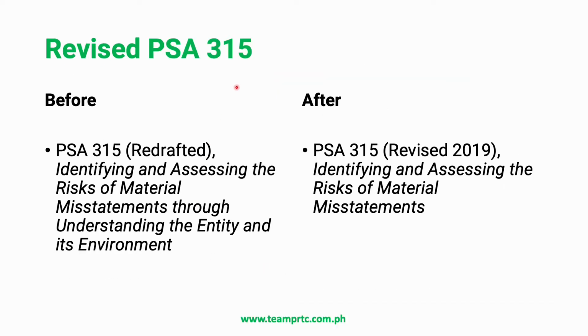Now, for the old or previous version, the title was PSA 315 Redrafted, Identifying and Assessing the Risks of Material Misstatements Through an Understanding of the Entity and its Environment. But as you can notice, the new or revised PSA 315 has a more streamlined title. It just says Identifying and Assessing the Risks of Material Misstatements, because the focus now of the revised PSA 315 is really on the identification and the assessment of the risks of material misstatements.